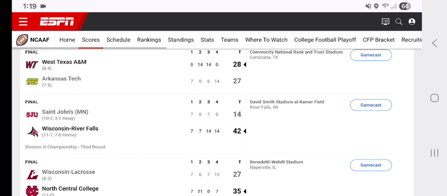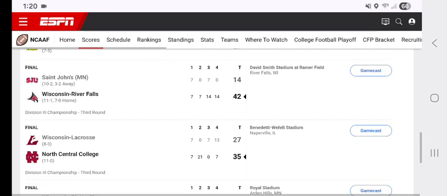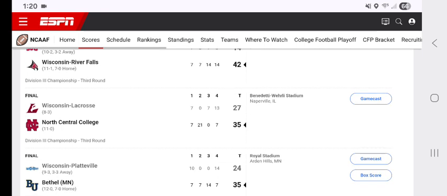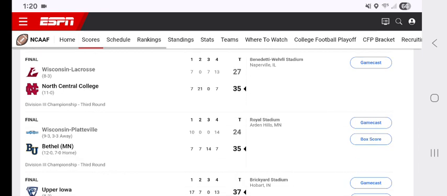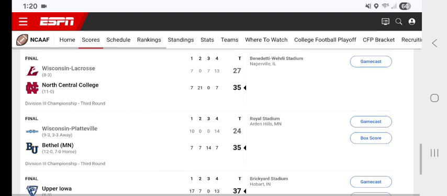In the Division3football.com poll, St. John's Minnesota was third. Based off the last regular season poll, Wisconsin Falls was number 3. Wisconsin Falls blows out St. John's 42-14. North Central College won 35-27. Bethel, Minnesota beat Wisconsin and goes to 35-24.